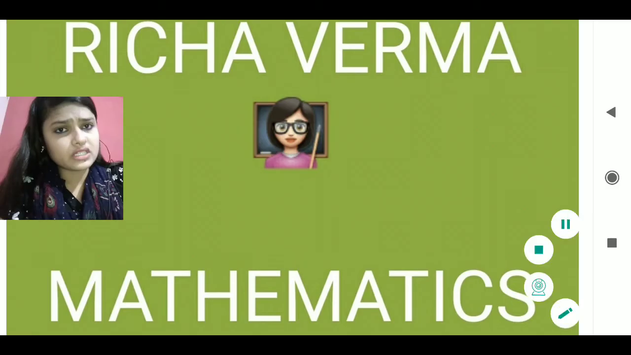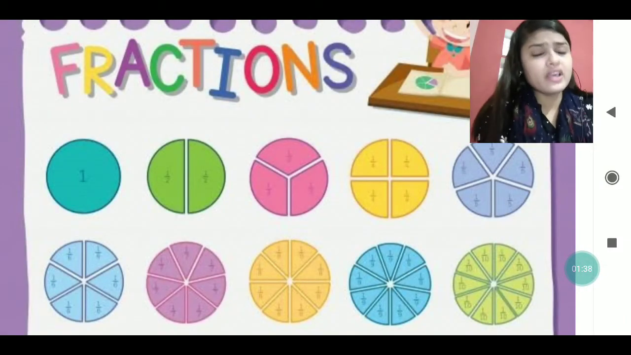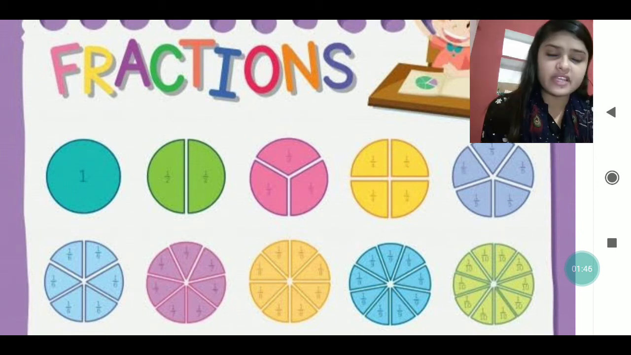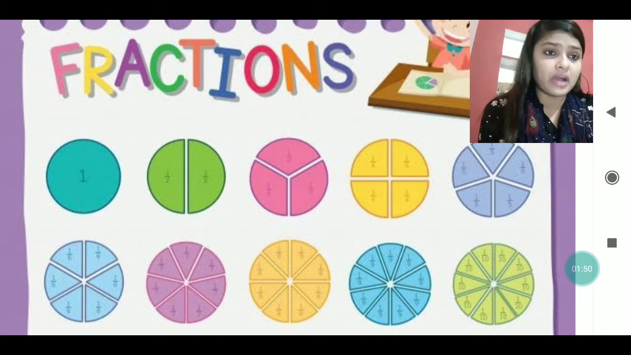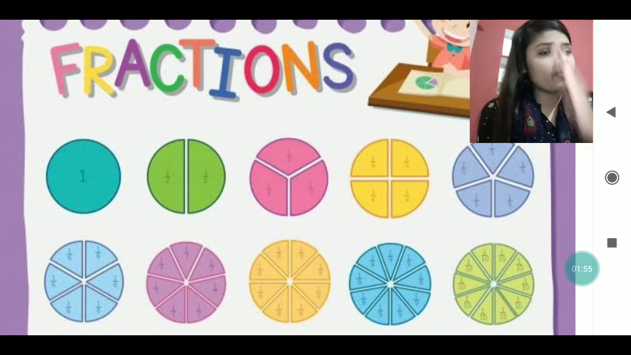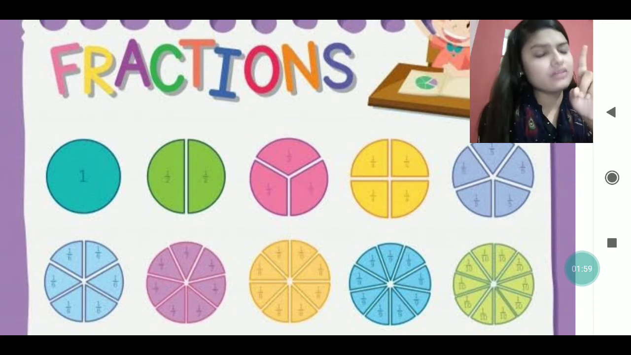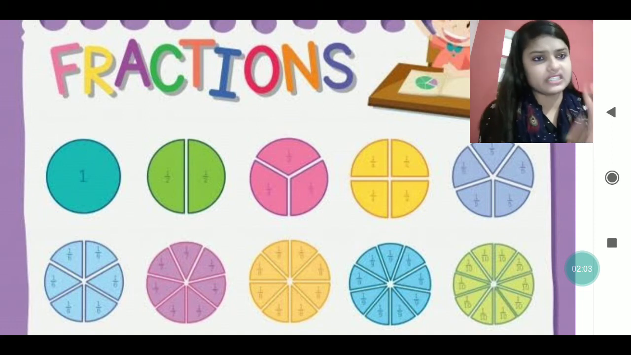Now just see, as you all can see, students, the page I have opened has fractions written on it, and different kinds of fractions are already given to you. One is a whole, another is divided in two parts, the third is divided into three, then four parts, then five parts, and it goes on like this. From 1 to 10 I have divided the single whole circle into different parts. So this is what a fraction is all about.